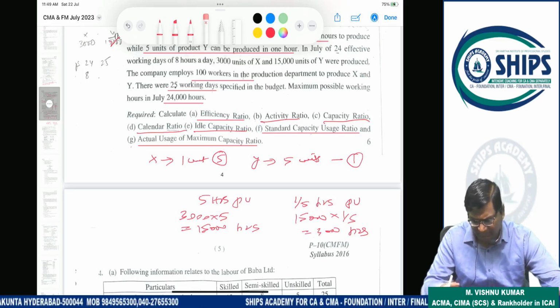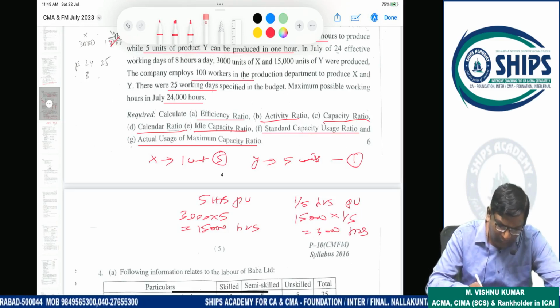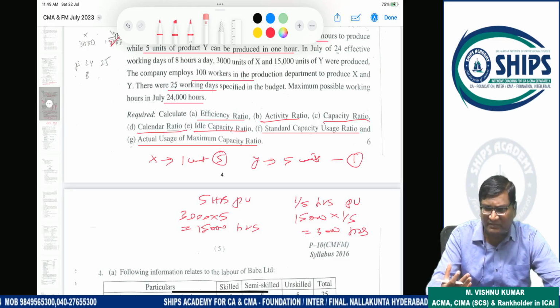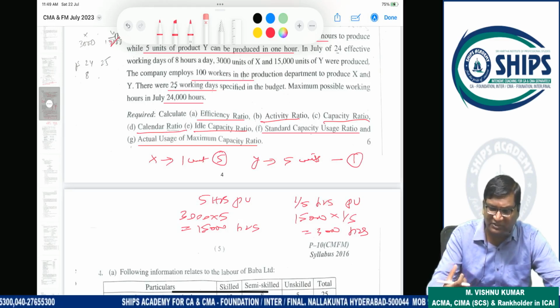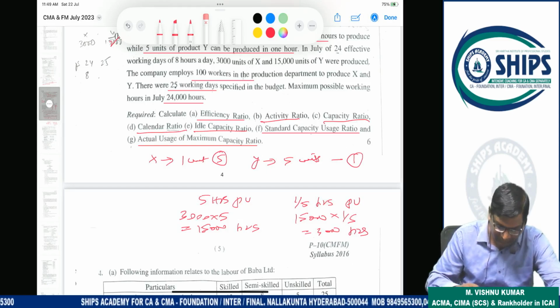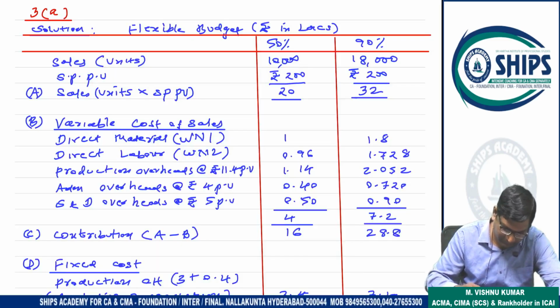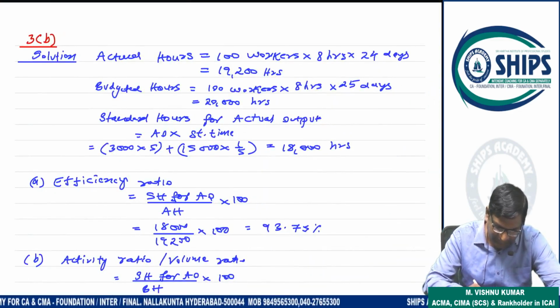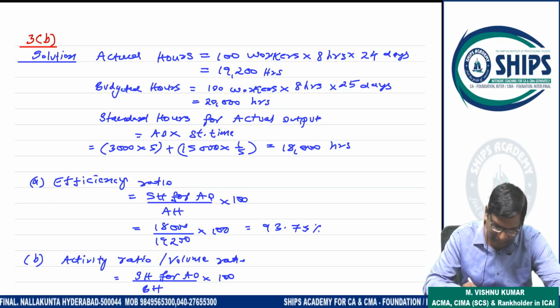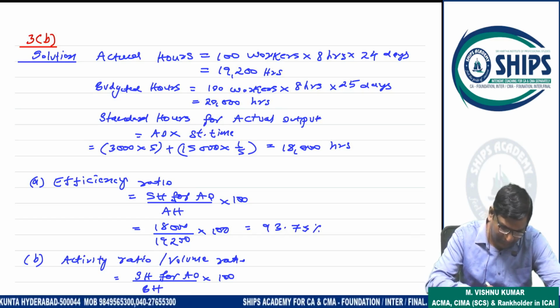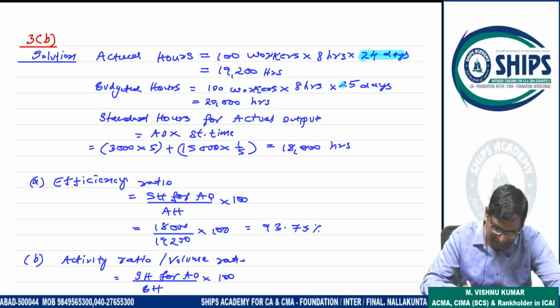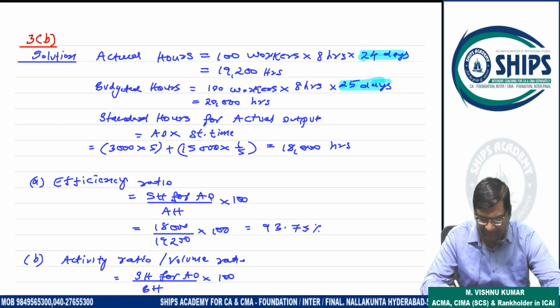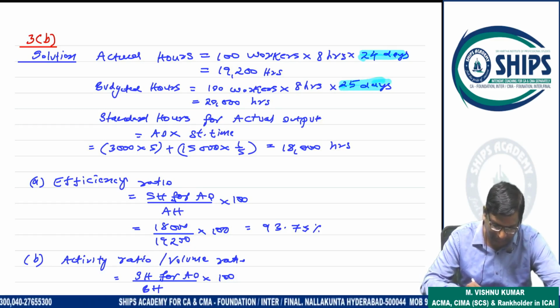Remaining is manageable, we'll discuss in the classes regularly. This is also not new. The examiner is testing the ability of the student, that if a new point is given, can they judge and solve correctly or not. Chaliye, so we'll start the solution now. Actual hours: 100 workers are working, 8 hours every day, 24 days. So 19,200. Budgeted hours differ from actual hours in only one way, the number of days. In actual, the number of days is 24; in budgeted, it is 25. According to that, 20,000 hours come in budgeted.